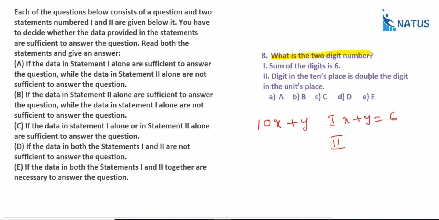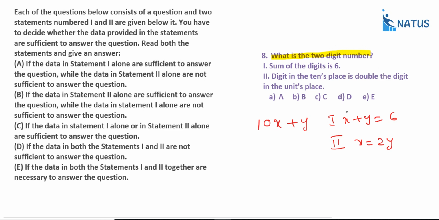Digit in the tens place is double that of the digit in the unit place. In the second one, the tens place x is equal to 2 times the unit place, x is equal to 2y. Now suppose you take this one, what happened? If y equal to 1, x equal to 2, that is possible. If y equal to 2, x equal to 4, that is possible. If y equal to 3, x equal to 6, y equal to 4, x equal to 8, y equal to 5 is not possible. So in the second statement also we can't say.